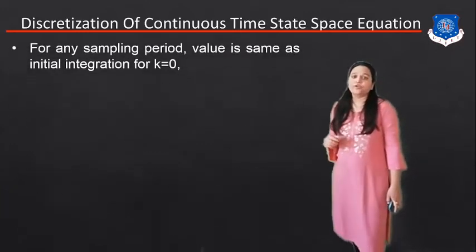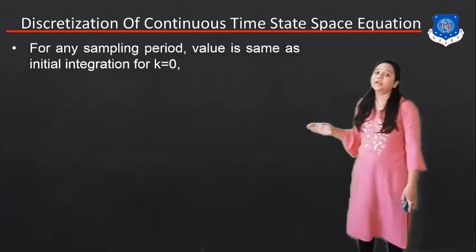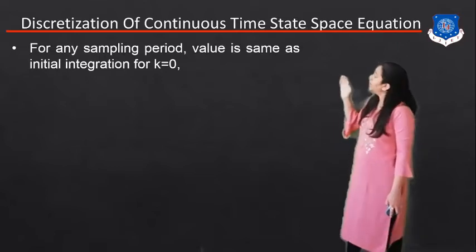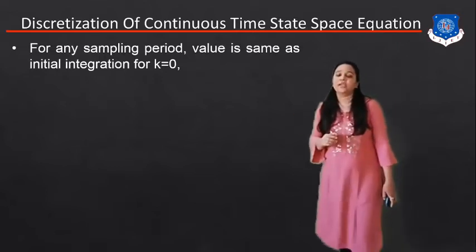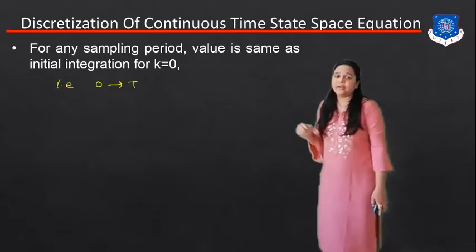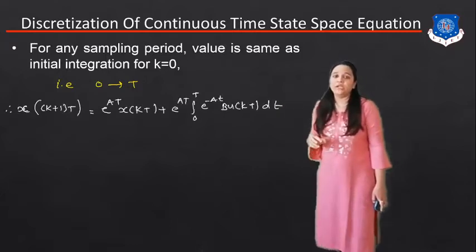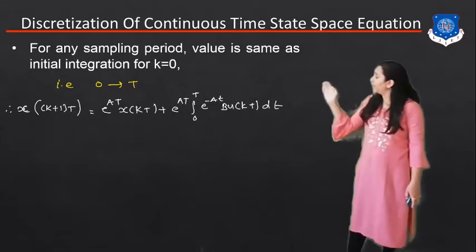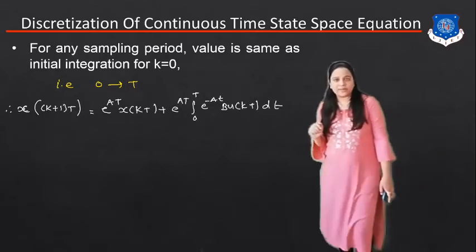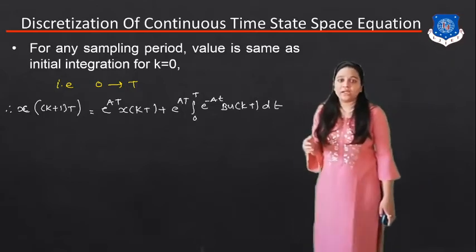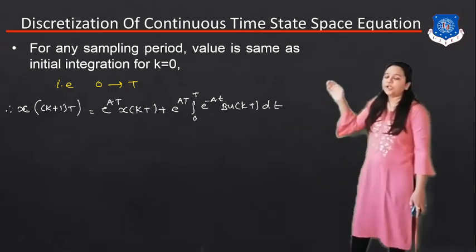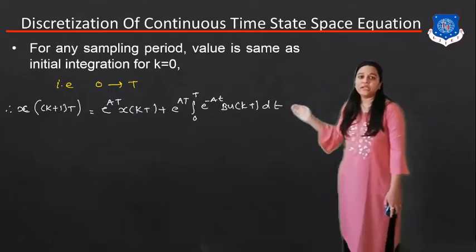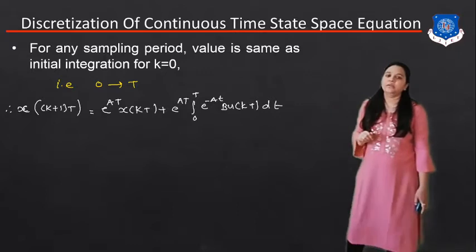For any sampling period the value is the same as the initial integration for k equal to 0, so we can write it from 0 to T. That's why x((k+1)T) is equal to e^(AT) x(kT) plus e^(AT) times the integration from 0 to T of e^(-At) B u(kT) dt.